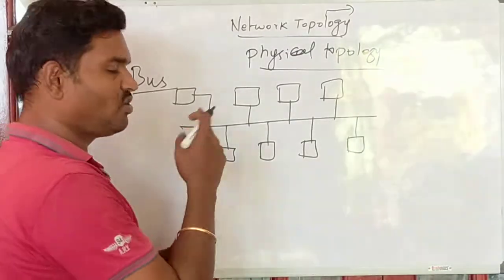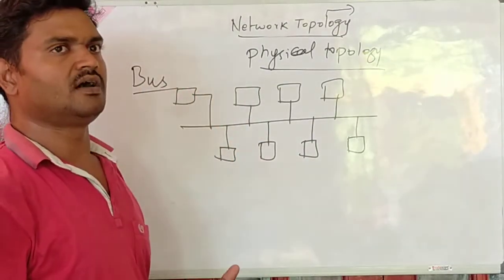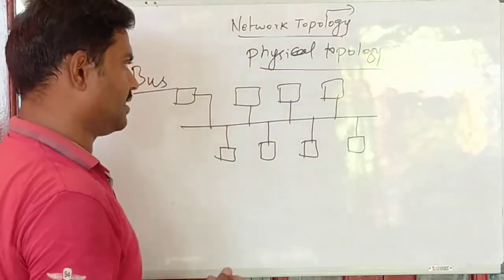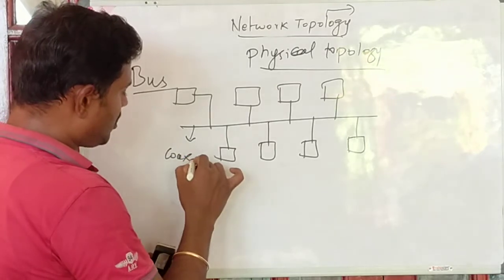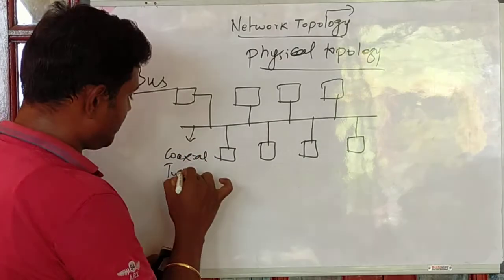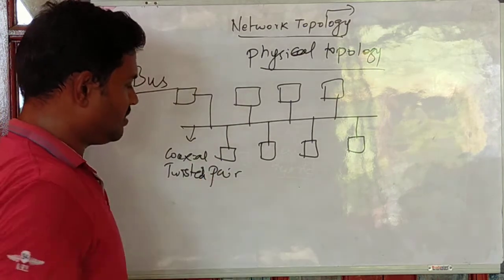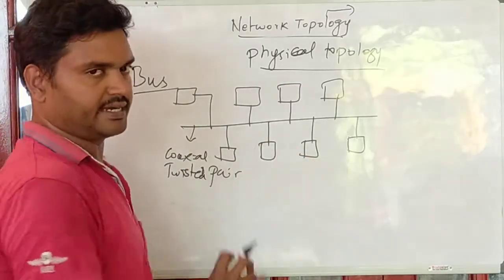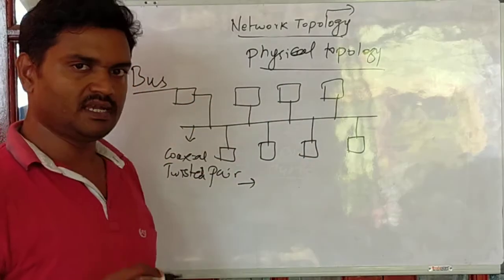This bus topology is majorly used in local area networks, which is called LAN, and the wire may be coaxial cable or twisted pair cable. Either may be used, purely depending on the need. All the devices are connected, so bus topology is majorly used for connecting LANs.